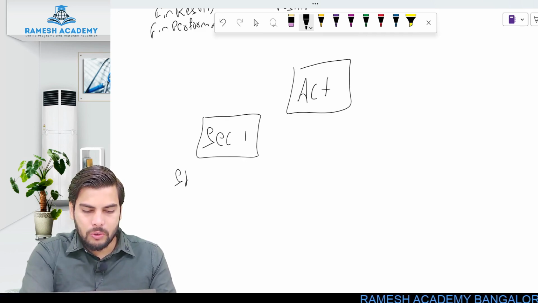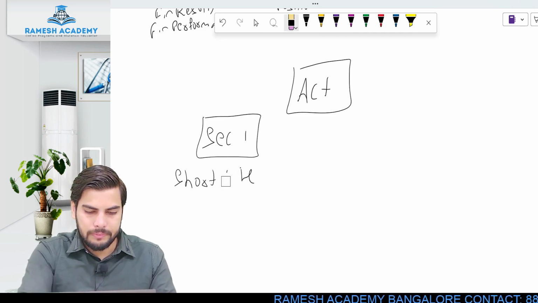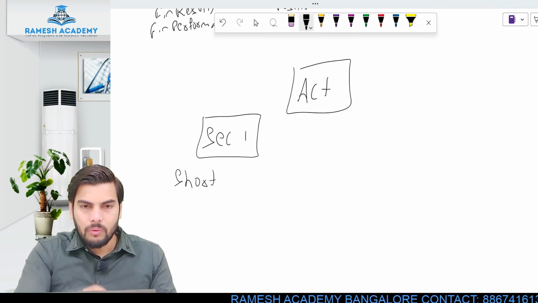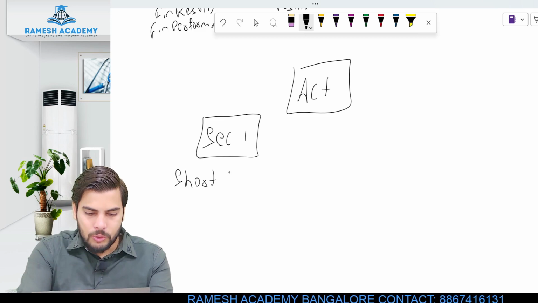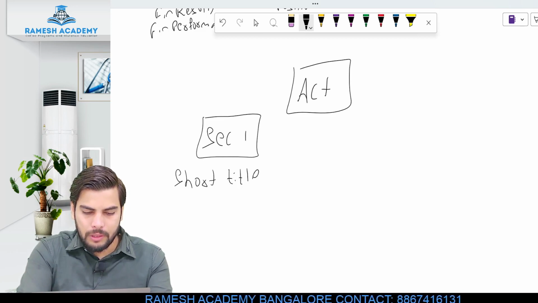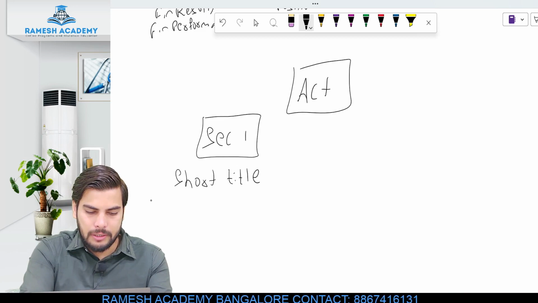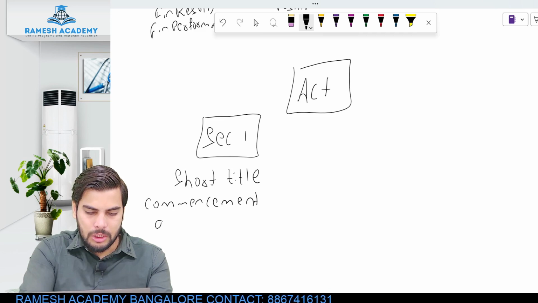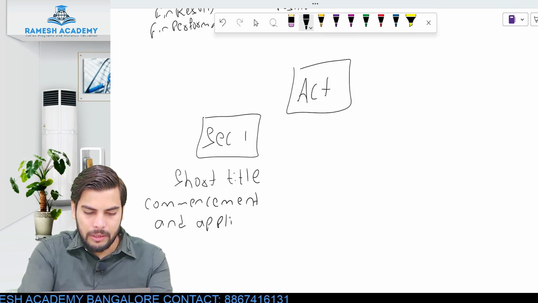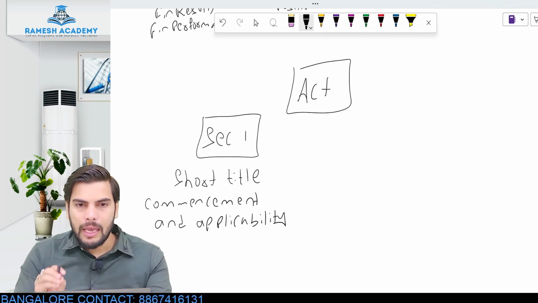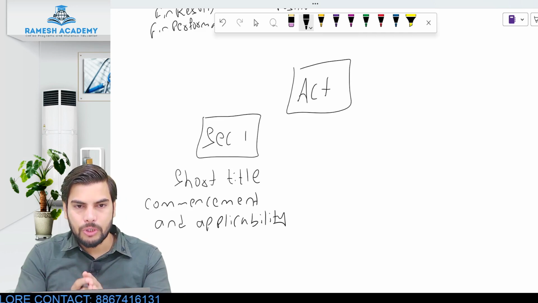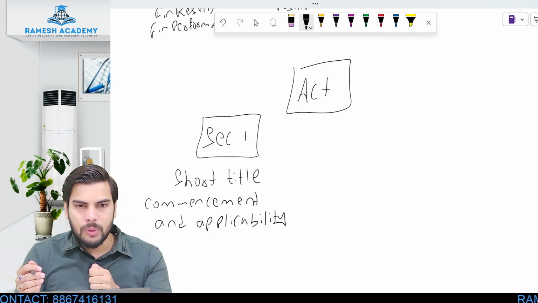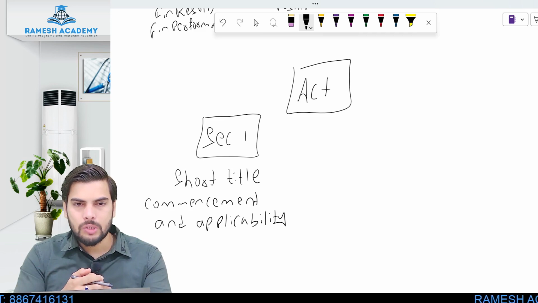This would be with respect to short title, commencement and applicability. Any law, section 1 will talk about the short title of the law, the commencement of this particular act, and for what area this law will be applicable.